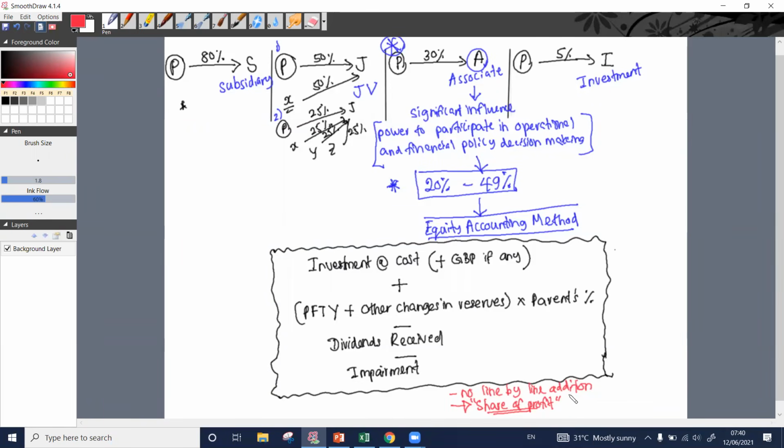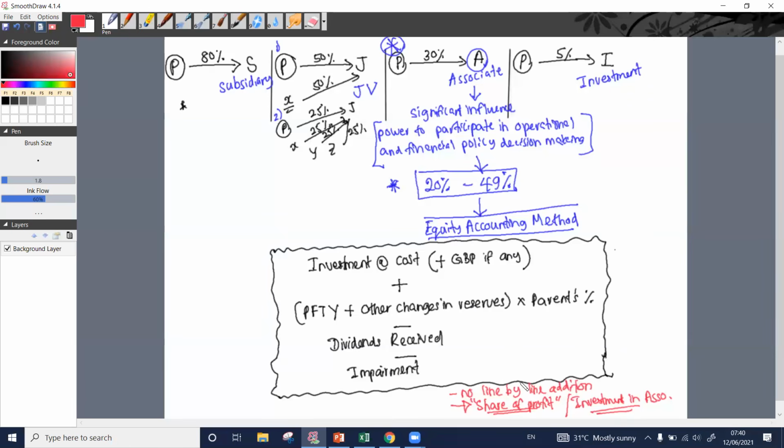And the other thing is investment in associate. This appears in our consolidated statement of financial position under non-current assets. In consolidated financial statements, with respect to associates, most of the time we can identify only these two line items.